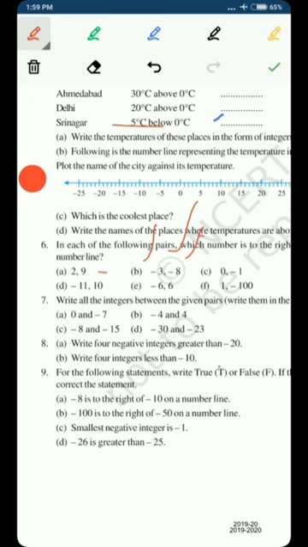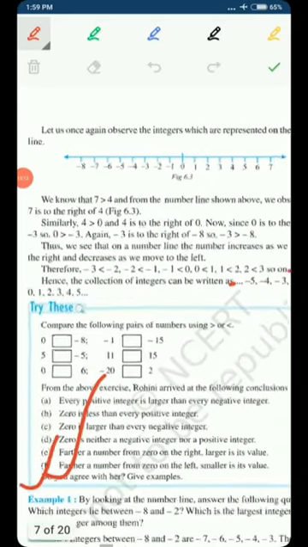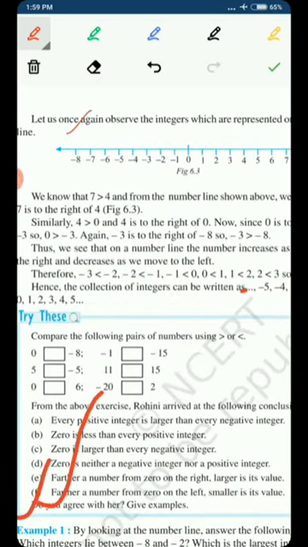You can also take the help of the number line to see this. As you can see here, minus 8 is here and minus 3 is here. Minus 8 is to the left of minus 3, but minus 3 is to the right of minus 8. Why? Because the bigger number is always on the right of the smaller number, since whenever we move towards the right, the number is increasing.